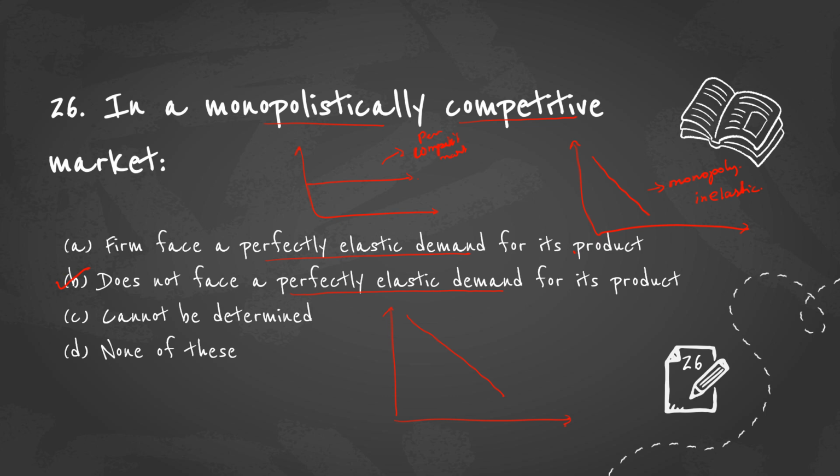Because if the demand curve were perfectly elastic, it would be a horizontal line, and that line is for a perfectly competitive market, not for the monopolistic competitive market. Then moving to the next question.